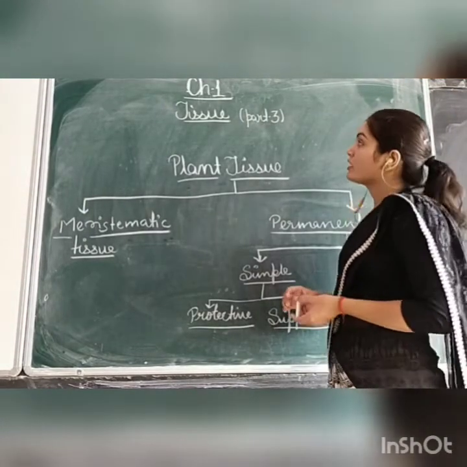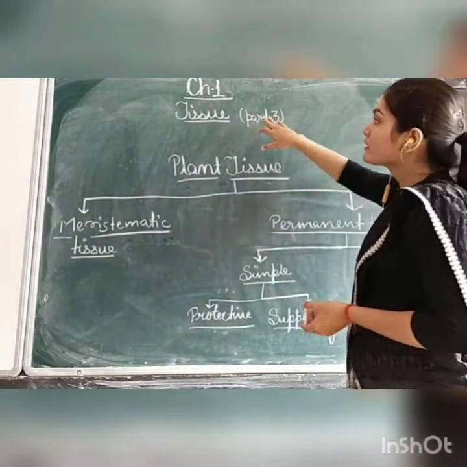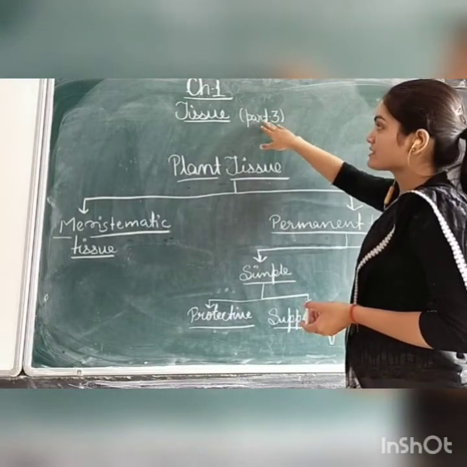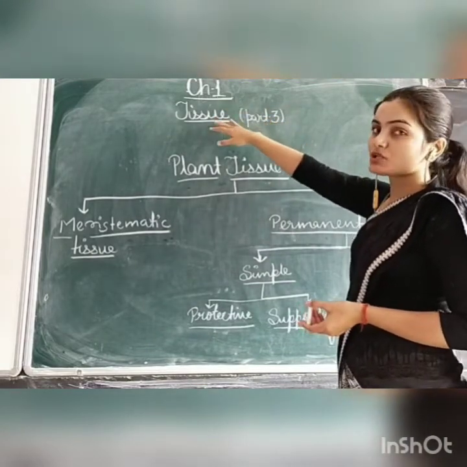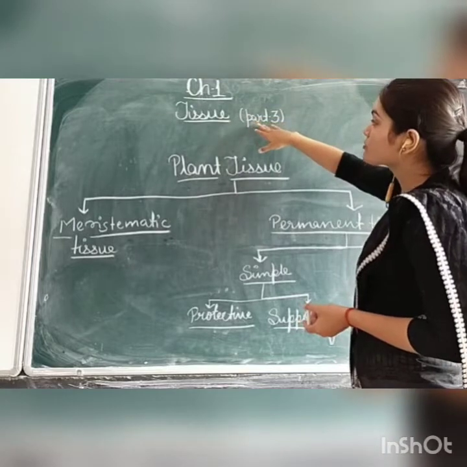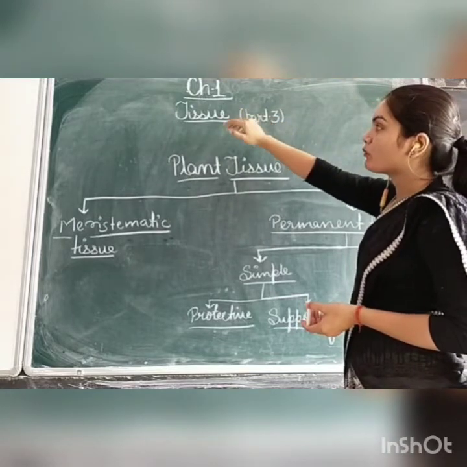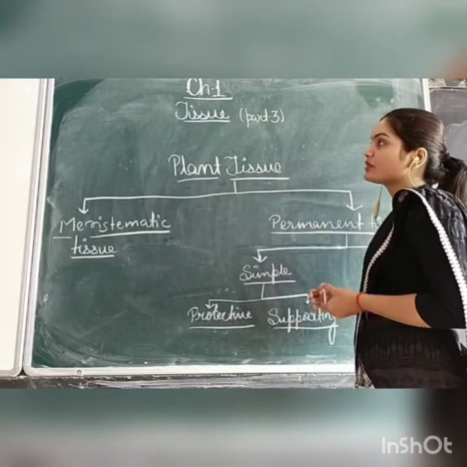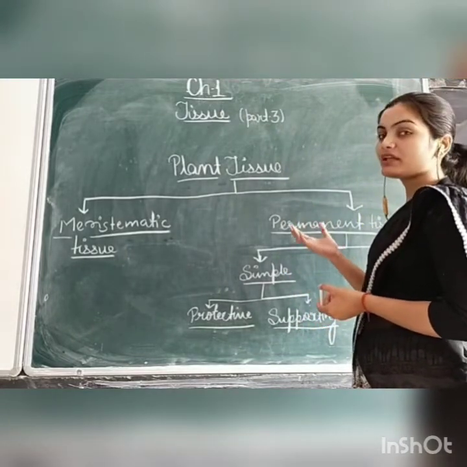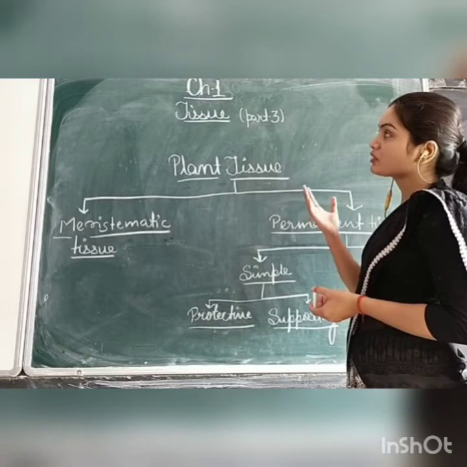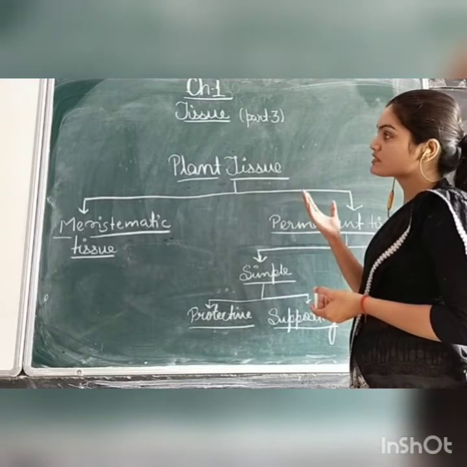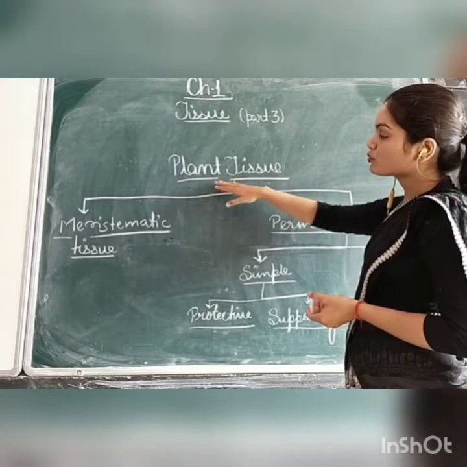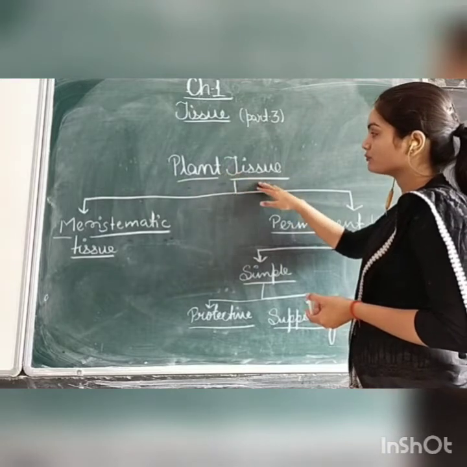Students, we have already seen the first and second parts of chapter number 1, Tissue. Today we are going to study the third part of chapter number 1, Tissue. I have already told all of you what tissue means. Tissue means a group of similar kinds of cells. So today we are going to study plant tissue.